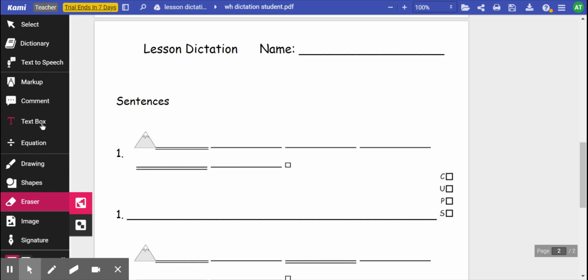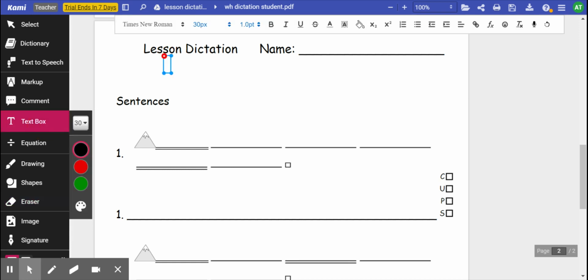Today we're going to work on the sentences for the lesson dictation for WH says W. So just remember that and write your name. Each of these is going to be word, word, word, word. And let's review CUPS once again.